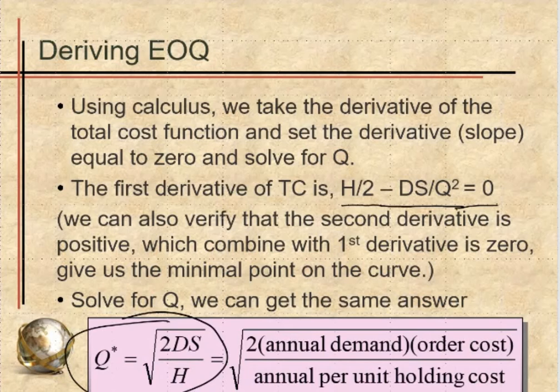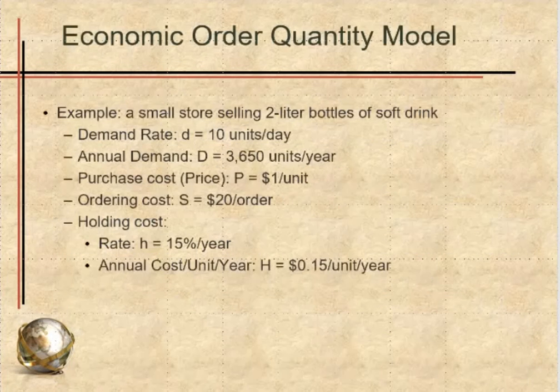So this is how much we're going to touch the calculus. If you have some questions, just let me know and we can talk about that after the class. And we are usually not required to be familiar with calculus in exams, so don't worry too much about it. Now anyway, we find that EOQ, the economic ordering quantity, equals the square root of 2DS divided by H, and that is the quantity that gives us the minimal total cost.